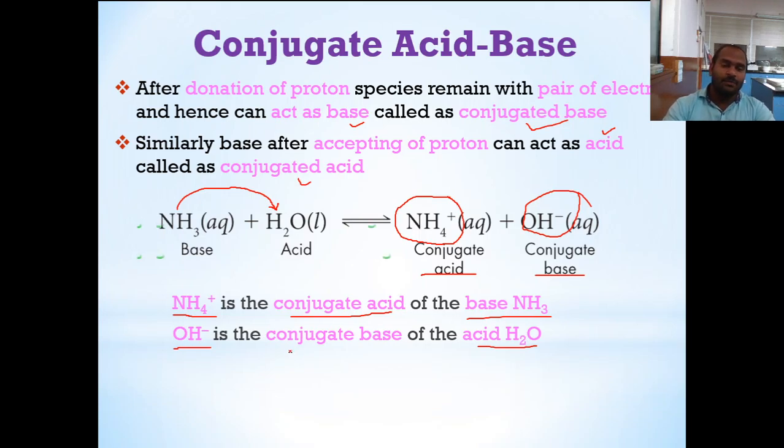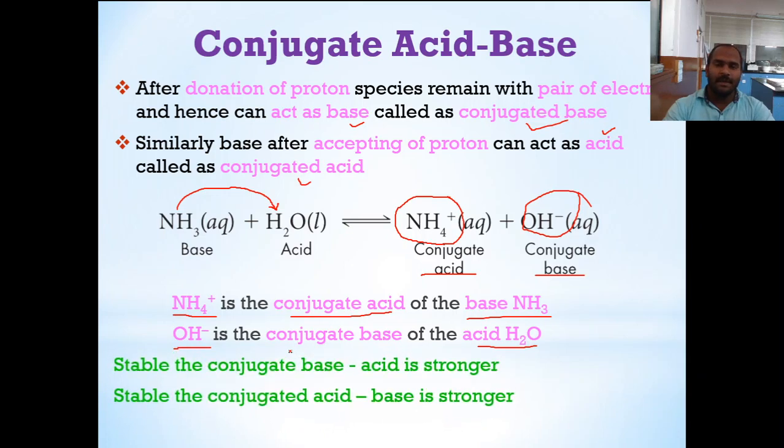What is the conclusion from this? The conclusion is very important. The more stable the conjugate base, the stronger the acid. And similarly, the more stable the conjugate acid, the stronger the base. So when the conjugate acid and conjugate base are stable, then we consider that the acid-base reaction is faster.